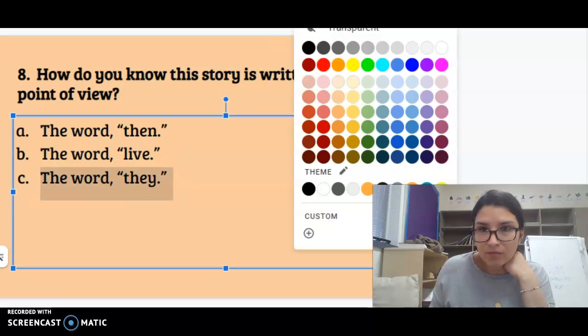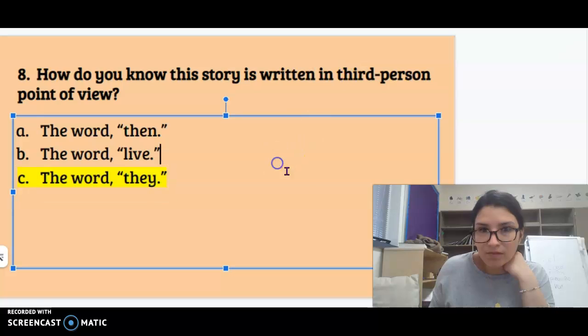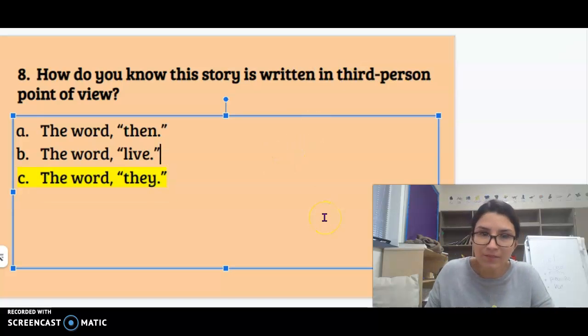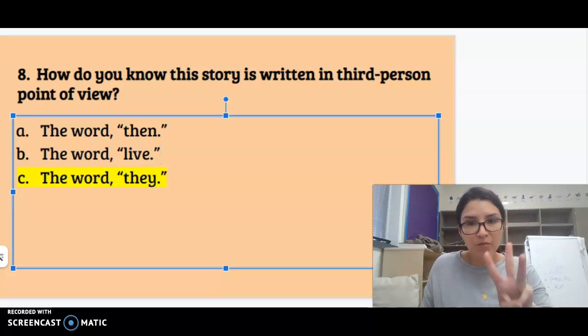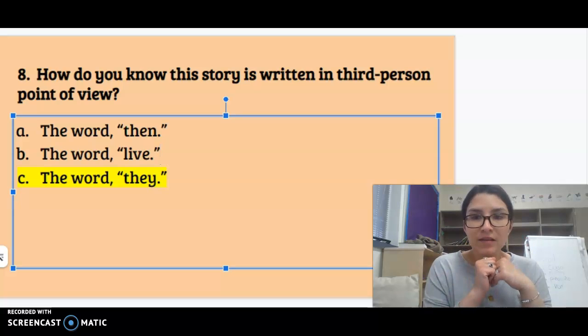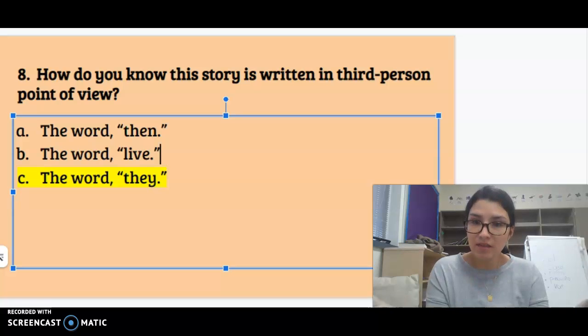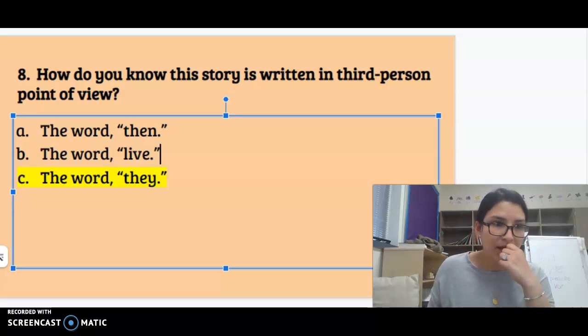So the word they is correct. So letter C. Third person. Remember, third person point of view. We see the words like he, she, or they. And whoever's telling the story, they're not in the story. They're out of the story. Okay? They're not in the book.